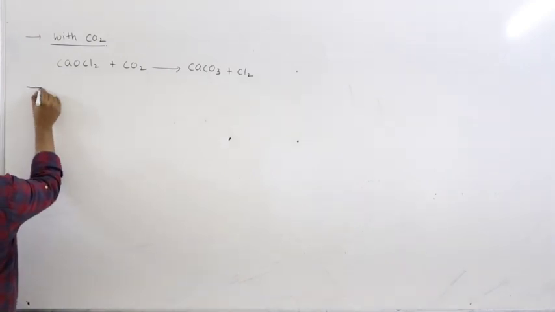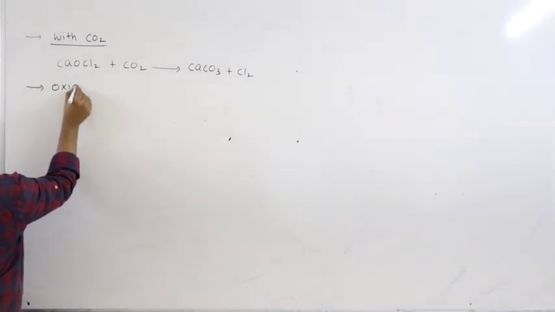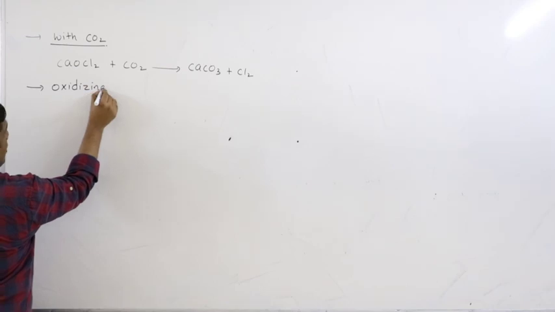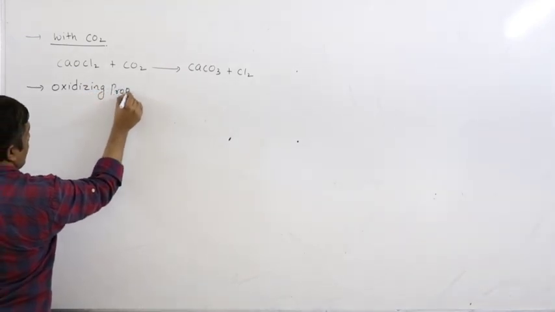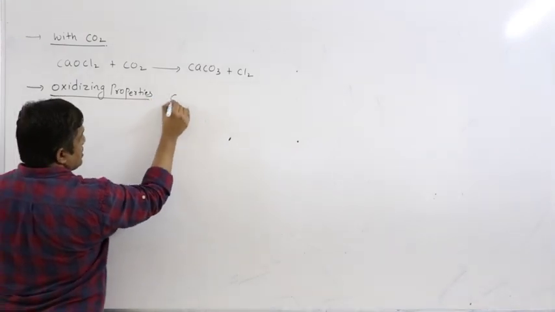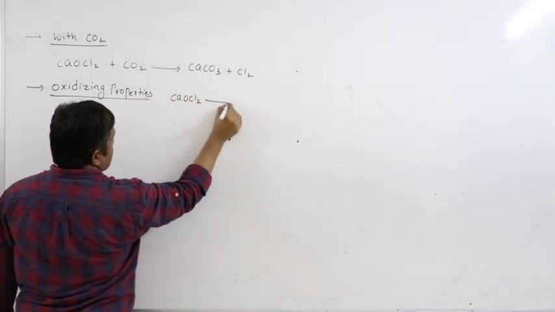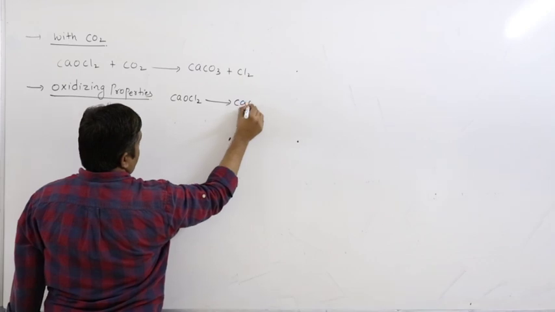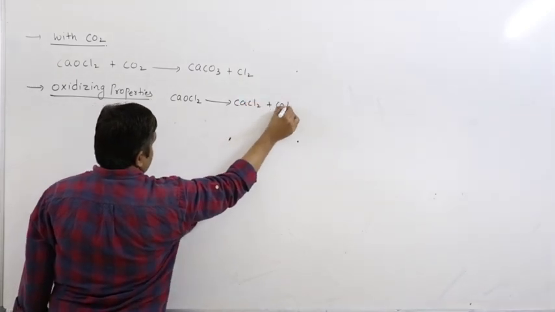So if you want to study the oxidizing properties, we just write the common reaction CaCl2 plus nascent oxygen.